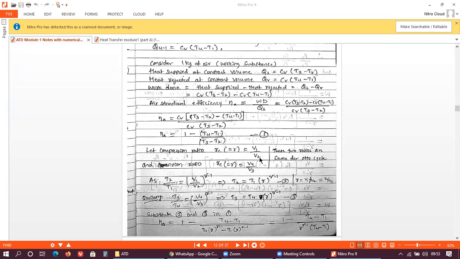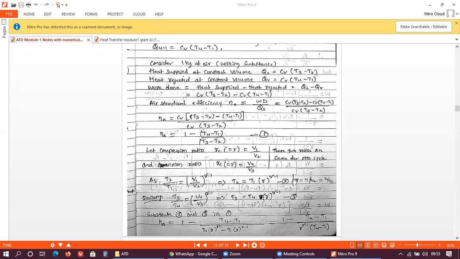And there is one more, the expansion ratio re, given by V4 by V3. But since it is an Otto cycle, V1 and V4, and V2 and V3, will remain the same. So either you take V1 by V2 or V4 by V3, the value will remain the same in case of the Otto cycle.